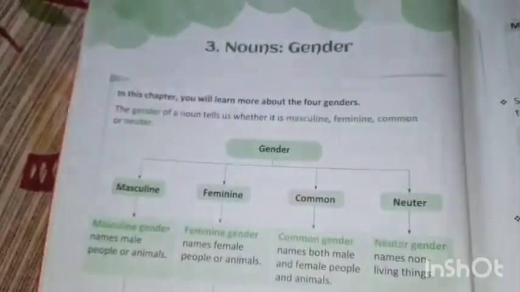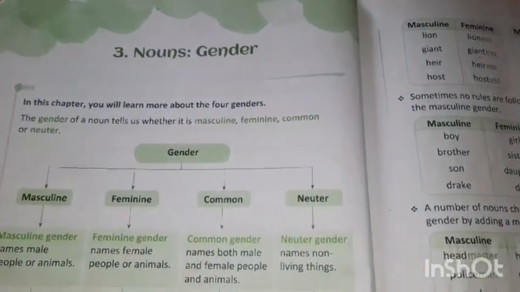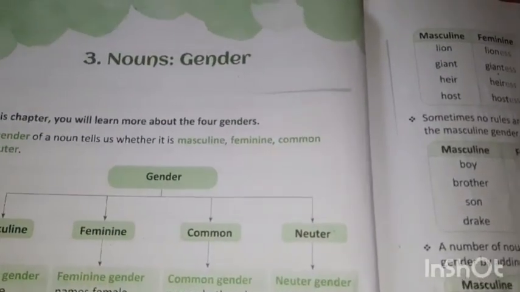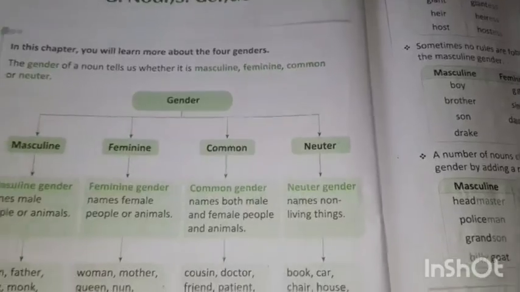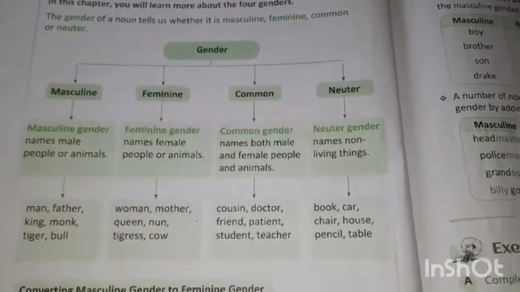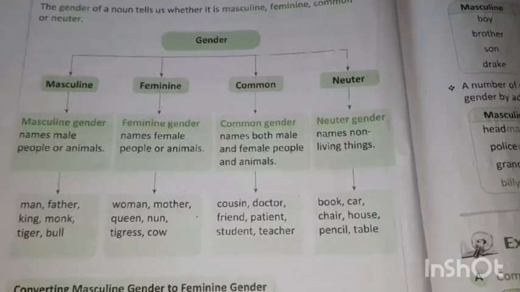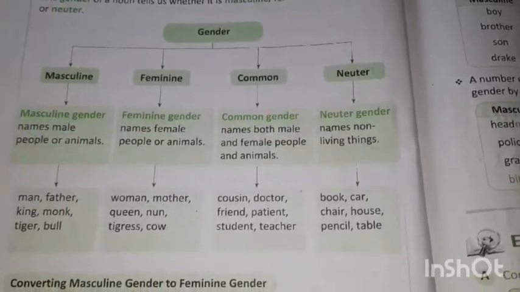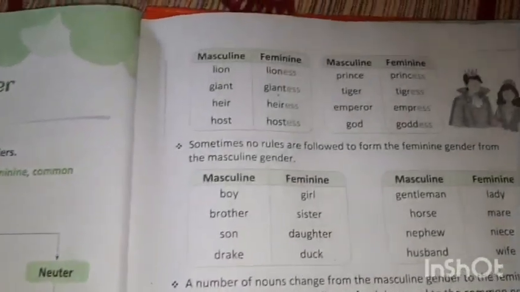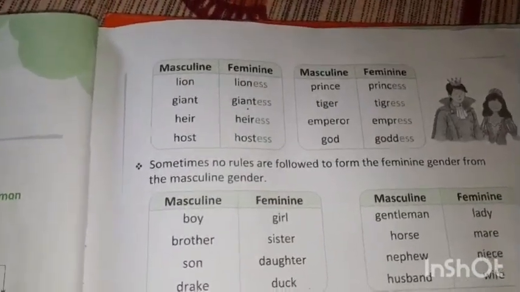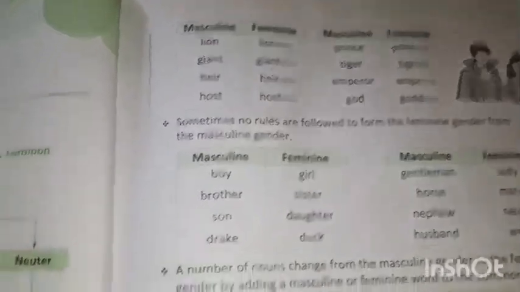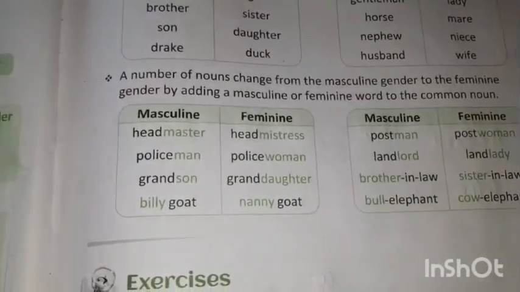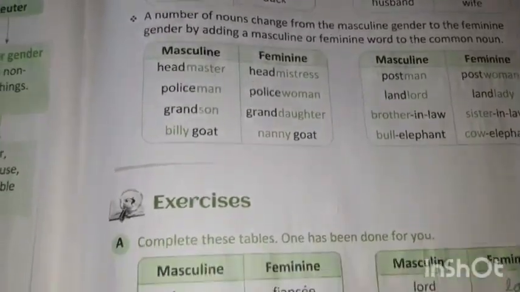So that was the end of the lesson Nouns, Gender, lesson number 3, Standard 5th. Thank you so much for watching my video. Hope you all understand the meaning of nouns and genders. There are 4 types of genders: masculine, feminine, common, and neuter. Masculine means male people, feminine means female people, common means both female and male, and neuter means non-living things. Then you have to add ESS to the masculine genders, sometimes no need to add anything, and sometimes you have to change the word from masculine to feminine. And this was the exercise.